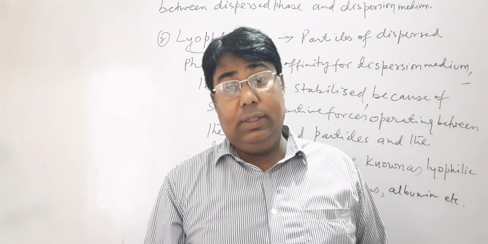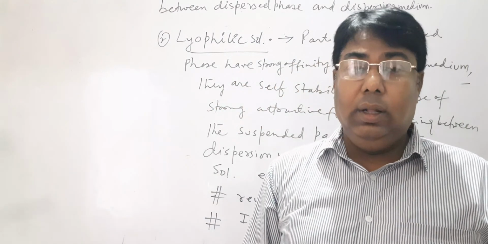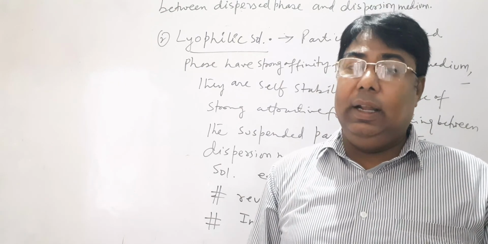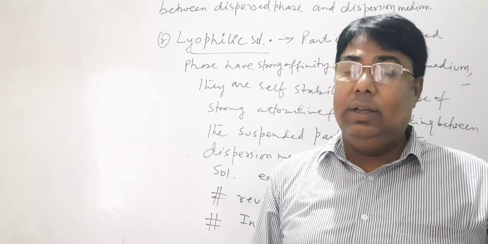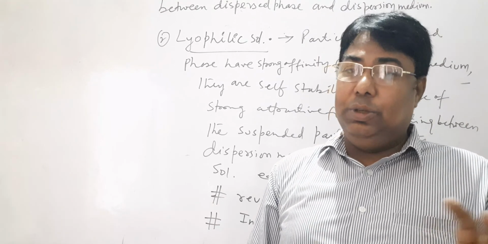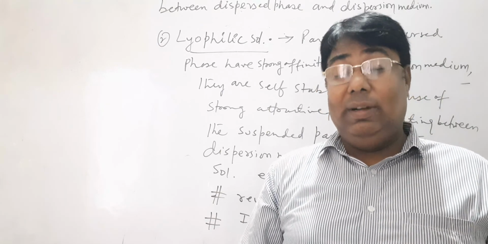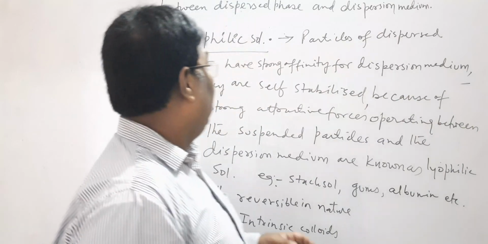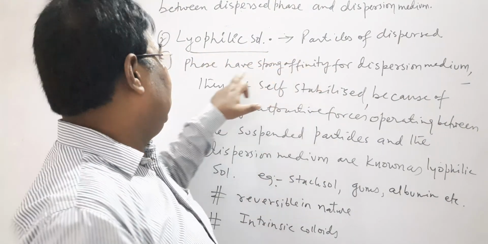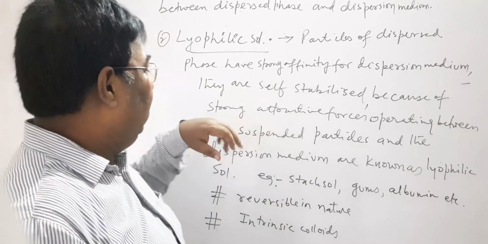Now, students, try to understand the another type, which is lyophilic sol. That means liquid loving. So, in this case, colloidal particles have a strong affinity with the dispersion medium, and they itself act as a stabilizing agent. So, there is no need of adding extra stabilizing agents. So, the definition of lyophilic sol is particles of dispersed phase have strong or great affinity for the dispersion medium.